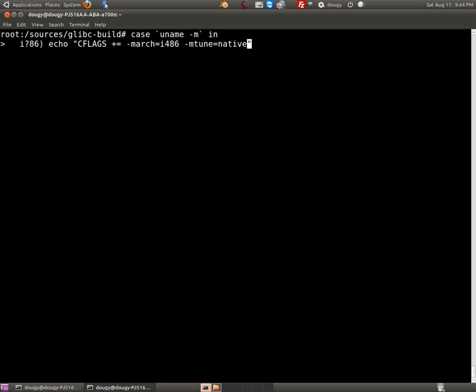Okay. And we have to say this is an O, okay, not a 0, but an O as in Oscar. O3 -pipe, please. Okay. We have to say into config parms, double semis. Let's read that out. CFLAGS plus or equal to machine architecture i486, machine tune native, -O Oscar, pipe. Okay. And then we say esac to close that case statement.